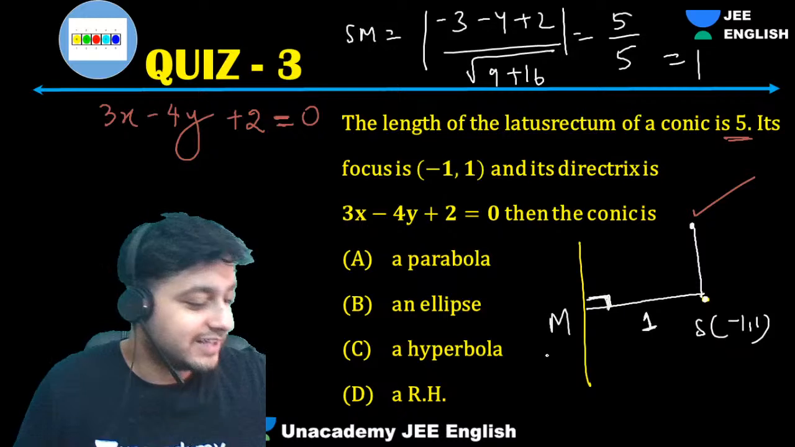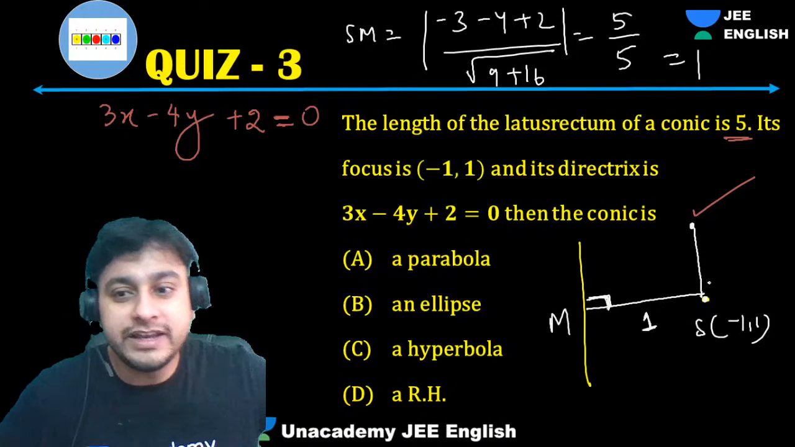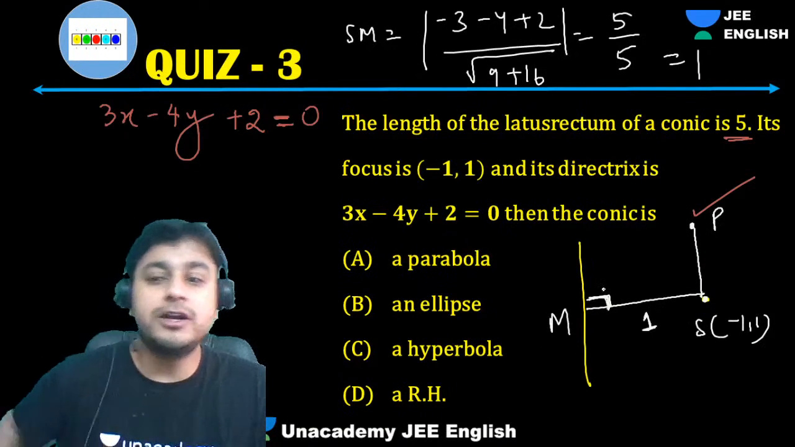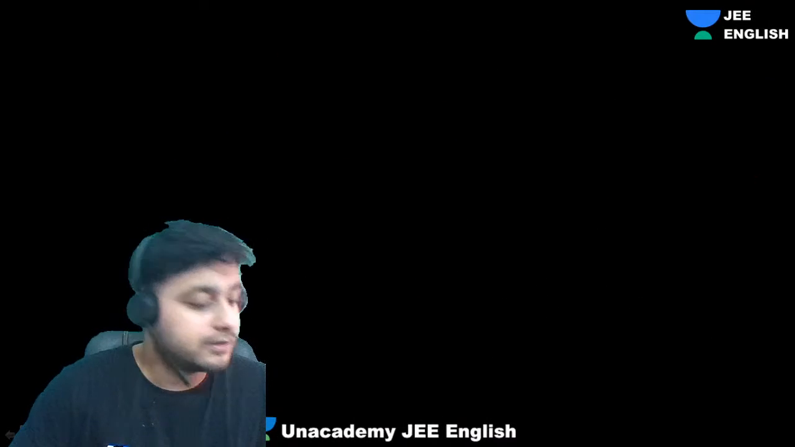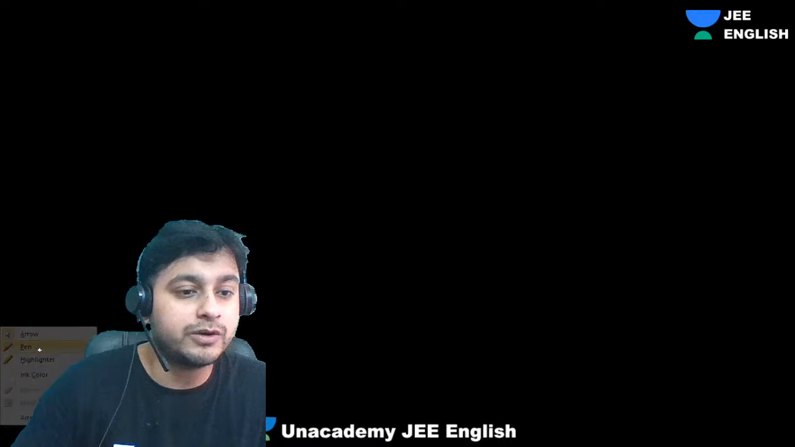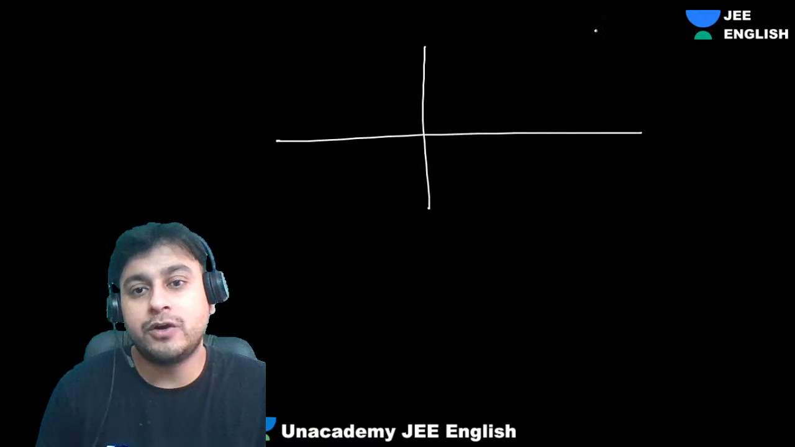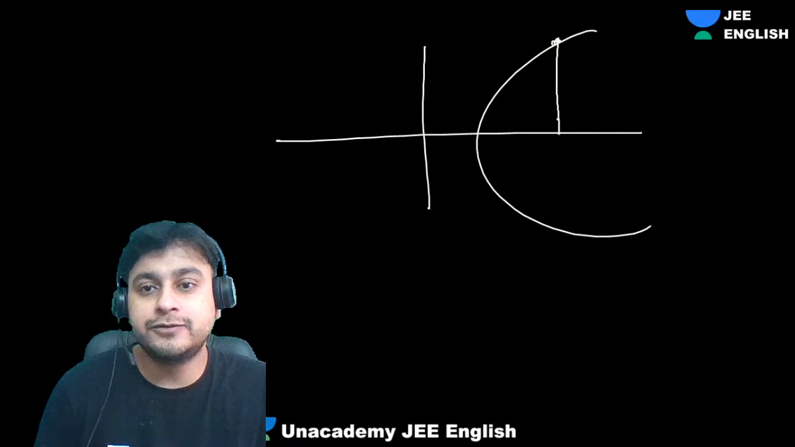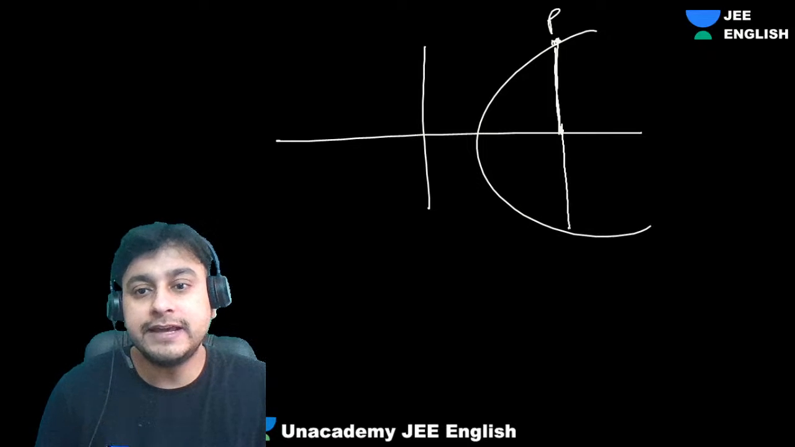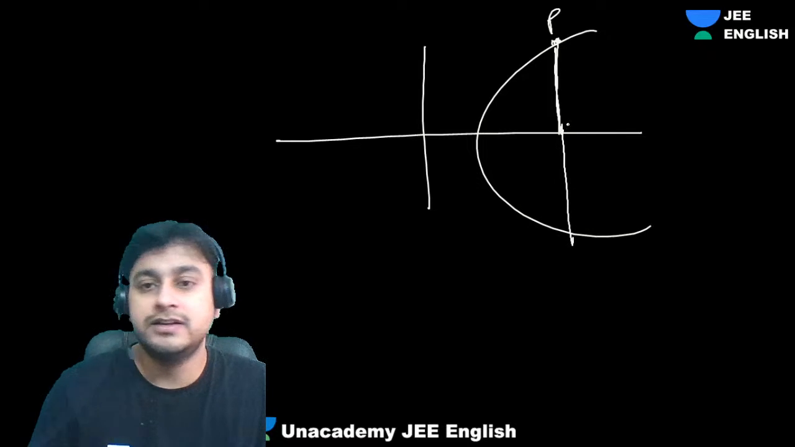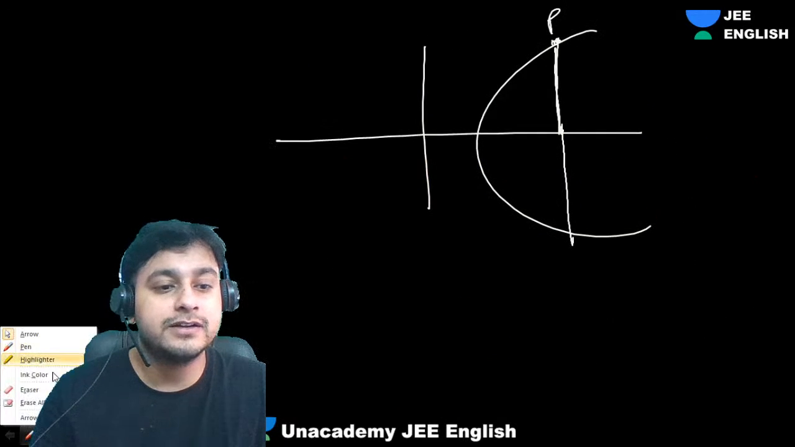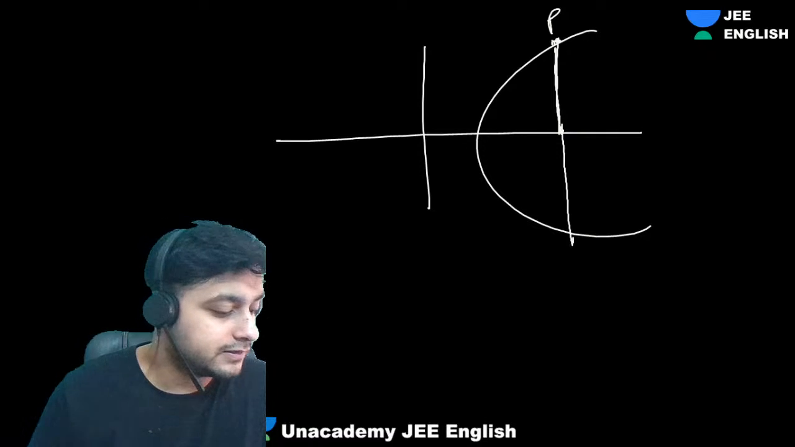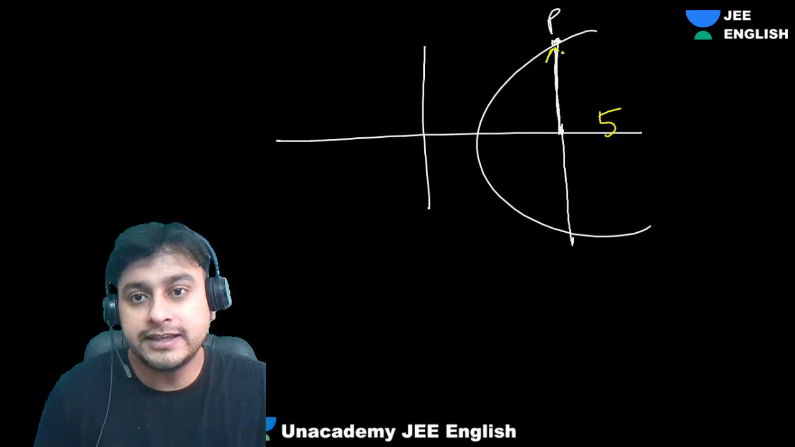Okay. Now one more thing. Now we need PM. What is PM? P is any point on the conic, and its distance from the focus. This P can be any point. But here what they have given is the latus rectum length. They have given us 5. They have given us this length. No issues, this is 5.